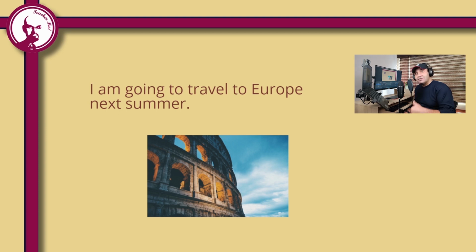This was a plan. What does this mean? It means that we can also use be going to talk about plans and intentions. General plans and intentions about the future. So we can use be going to talk about plans and intentions. Also, we can use it to make predictions.